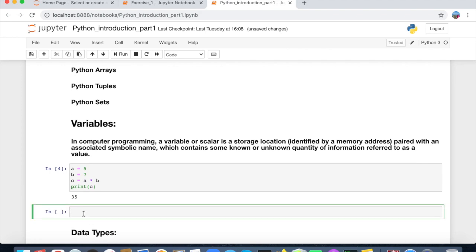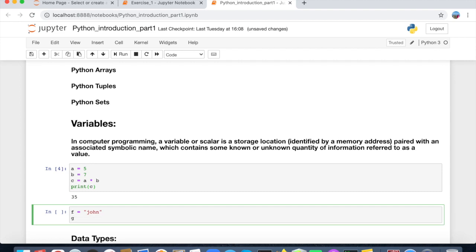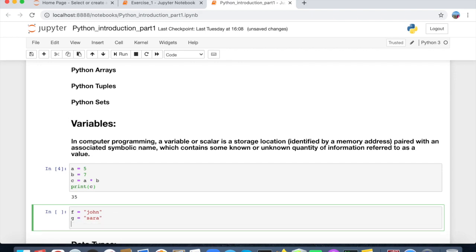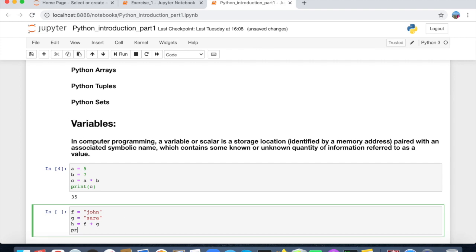If we write maybe f equal to John, g equal to Sarah, and h equal to f plus g, print h.